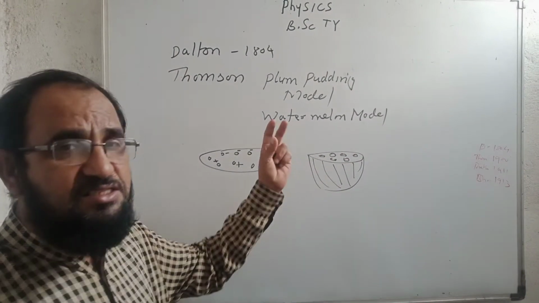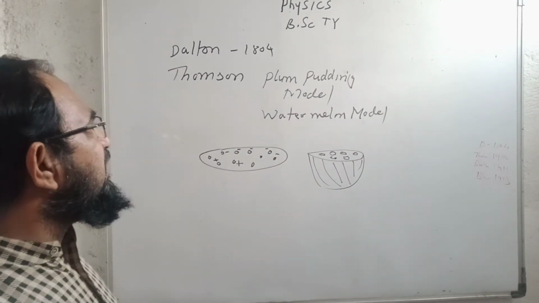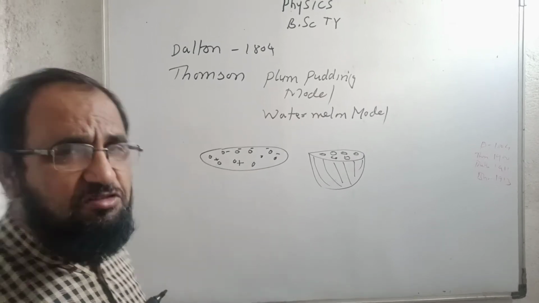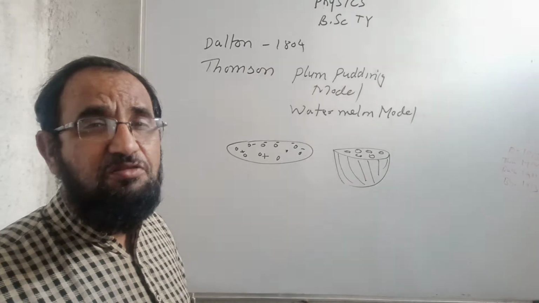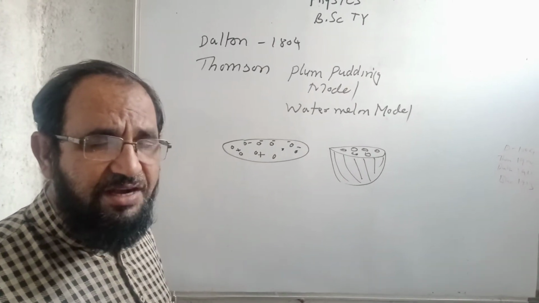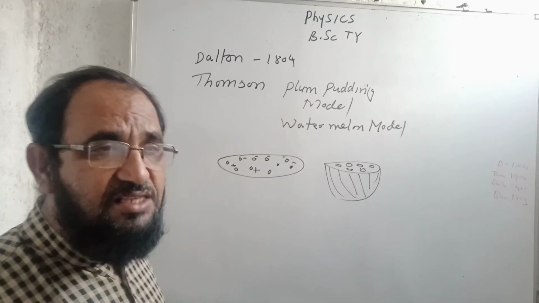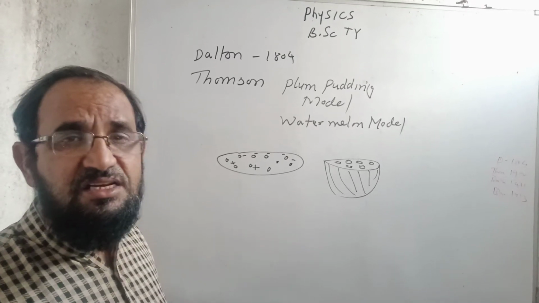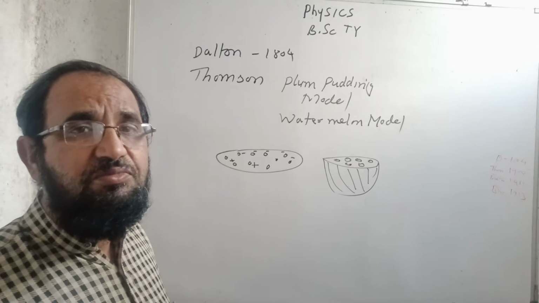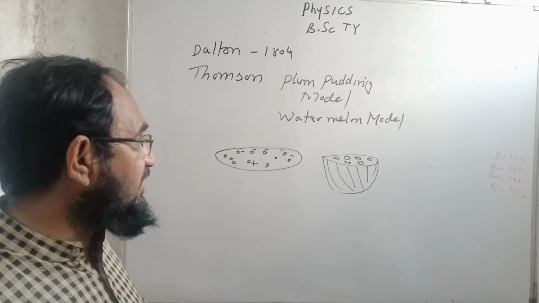But the Thomson model also failed because it does not describe the nucleus of the atom, or whether the electrons are revolving or at rest, whether the positive charges are at rest. So it does not describe the atom precisely.